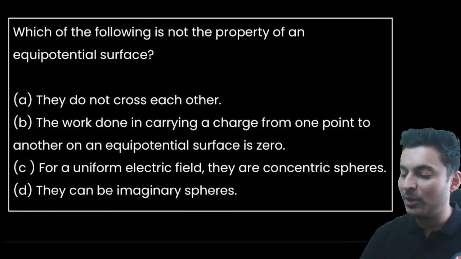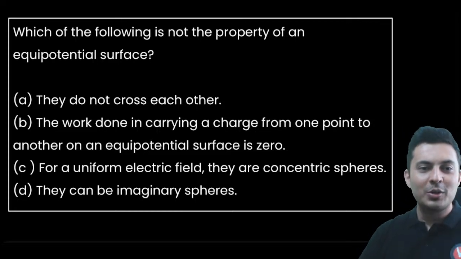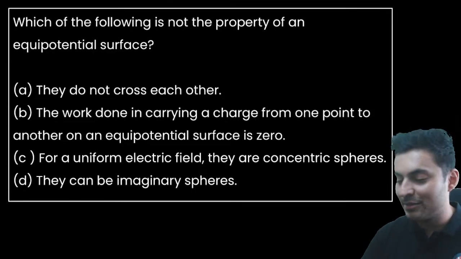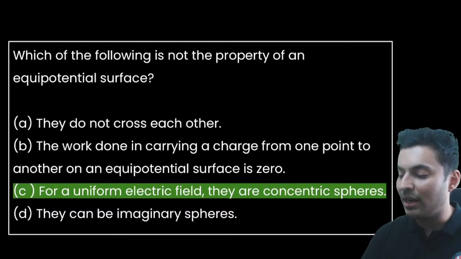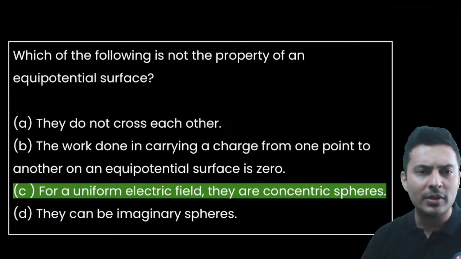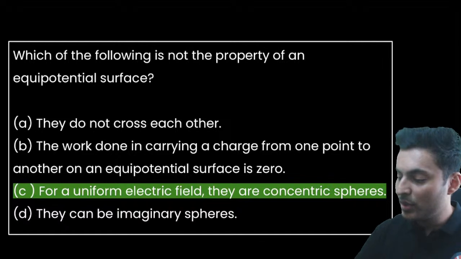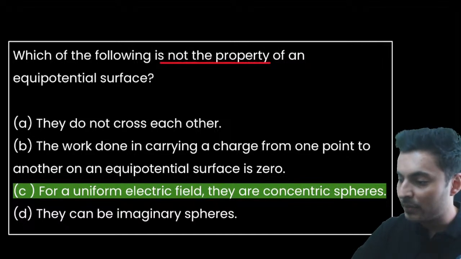They do not cross each other. The work done for carrying the charge from one point to other on the equipotential surface is 0. For a uniform electric field, they are concentric spheres. They can be imaginary spheres. The answer for that is, for a uniform electric field, they are concentric spheres. That is not a property of an equipotential surface. Please read the question carefully, not which is the property.